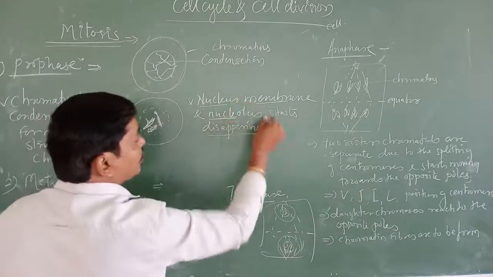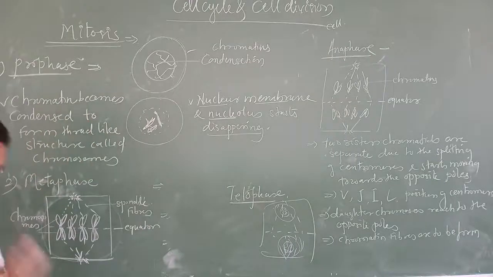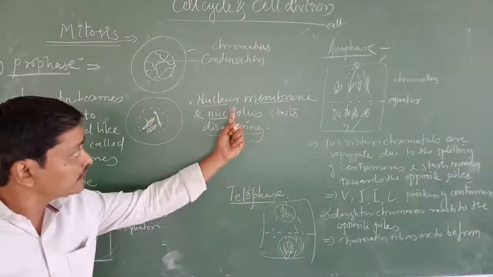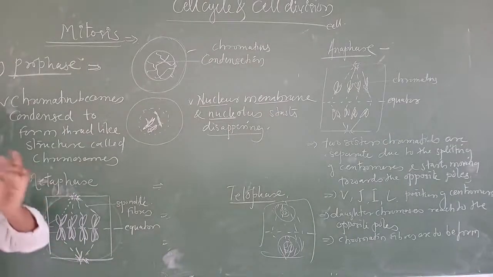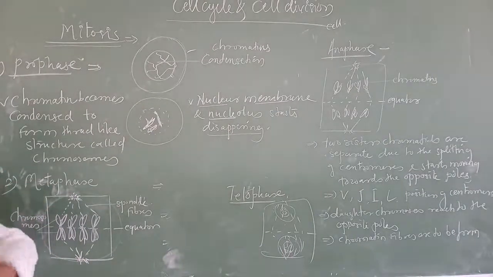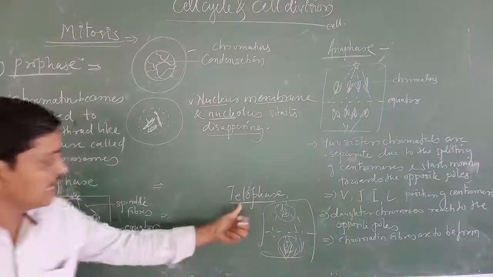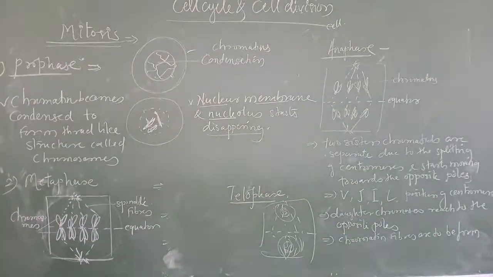You write this sentence: in telophase stage, the nuclear membrane and nucleolus again start forming. That is the telophase stage.